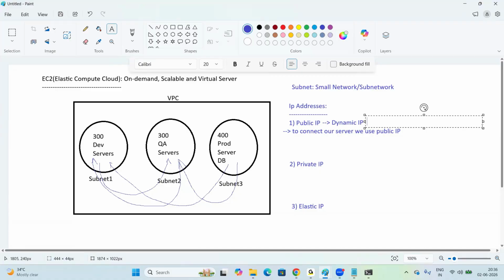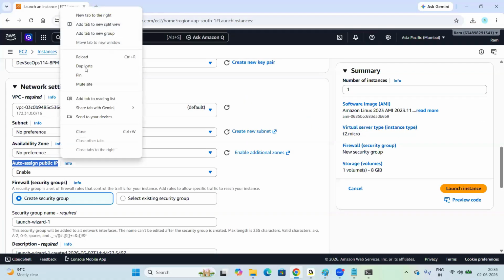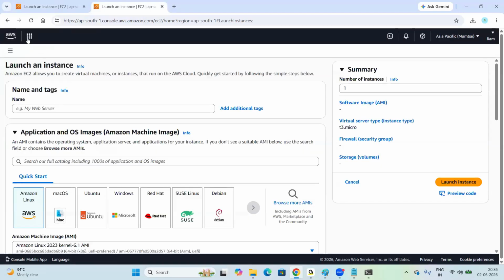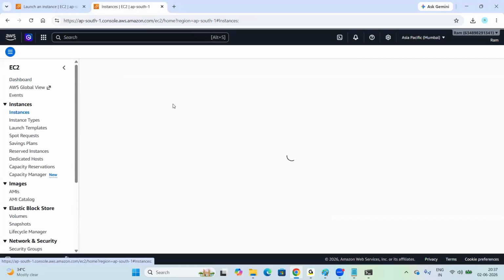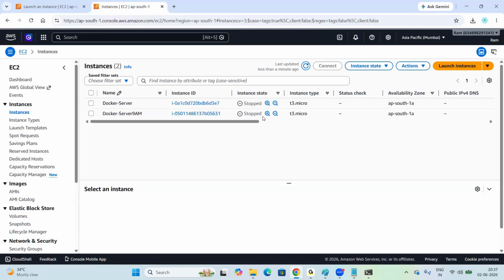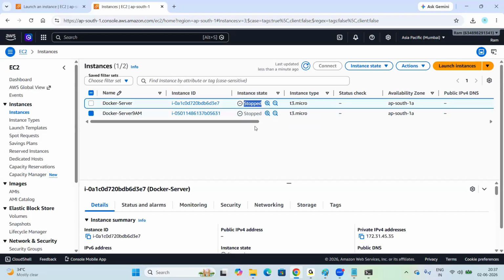For example, I have two servers in my console, right? I just want to open one more duplicate session here. In my console, I have two servers. Look at my screen, everyone. These are the two servers which are in stopped state. When I stop the server and then start the server, the IP will be changed. So every time I start the server, the IP will be changed, which is nothing but dynamic IP, right?